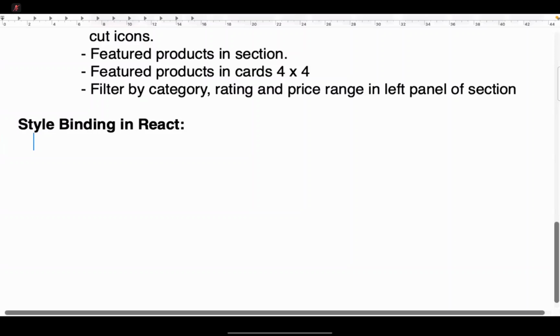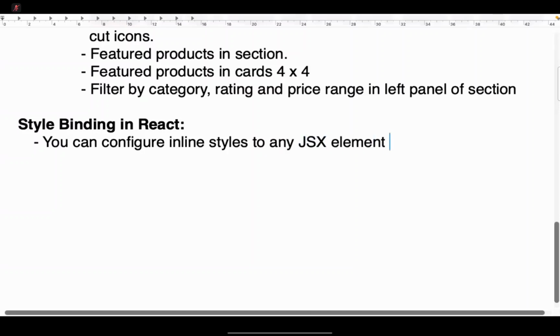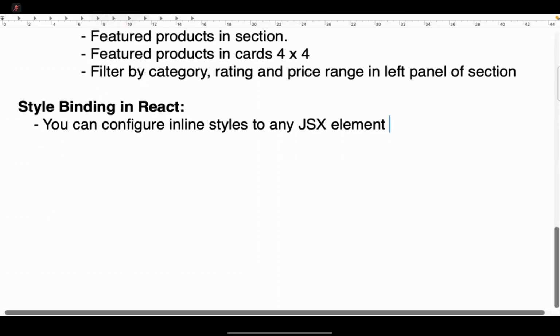If you want to write inline styles, generally how do you write? In HTML, you just use a style attribute. But in React, you can configure inline styles to any JSX element using the style property.